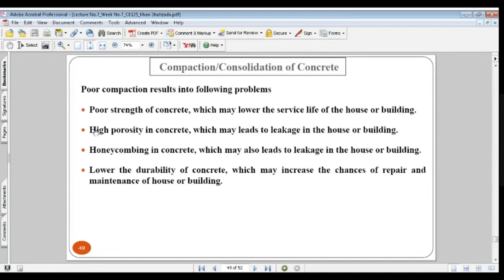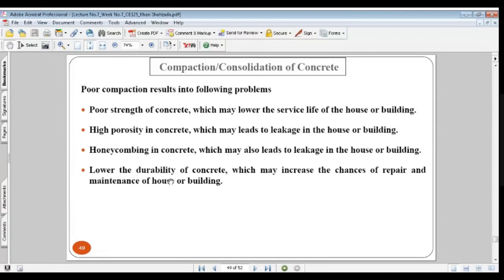High porosity in concrete. If you are not compacting the concrete properly, what will happen? There will be more voids. The concrete will be more porous, which may lead to leakage in the house or buildings. If you have more pores or more voids in the concrete, leakage will start in the house or building. Honeycombing in concrete, if you are not making proper compaction. If you remember, we have studied honeycombing in the concrete with the help of examples and pictures, and you will see the same thing again in the next slides, which may also lead to leakage in the house or building.